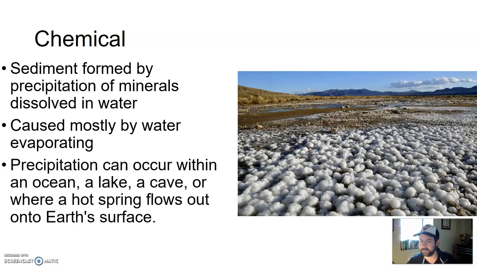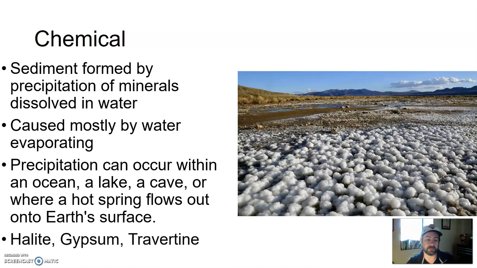Precipitation can occur within an ocean, a lake, a cave, or where a lot of hot springs flow out onto Earth's surface, where precipitation means where it comes out of solution. Precipitation, as it refers to weather, is water falling out of the sky. Precipitation, as it pertains to sediment, is when the mineral sediments fall out of the water as the water evaporates away. Some chemical sediments include halite, which is the fancy mineral name for salt, gypsum, and travertine.